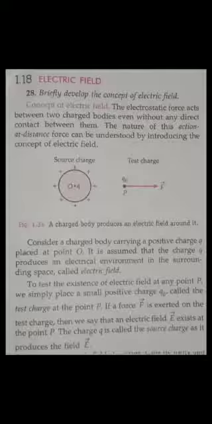So you see here, to test the existence of electric field at any point P, we simply place a small positive charge Q naught, called the test charge, at the point P. If a force F is exerted on the test charge, then we say that the electric field E exists at the point P. Yes or no, guys? So the charge Q is called the source charge, as it produces the electric field. Did you get the concept of what exactly the electric field is?